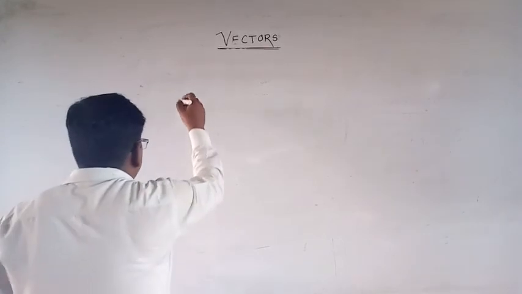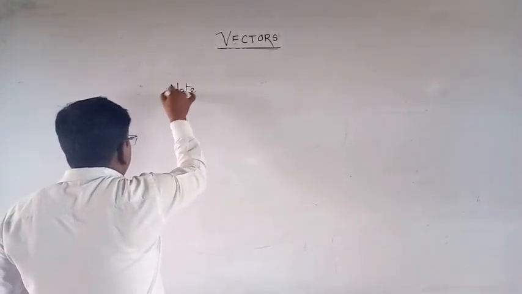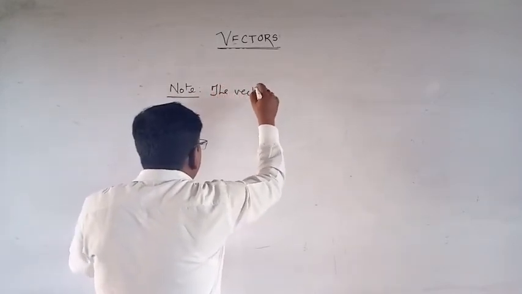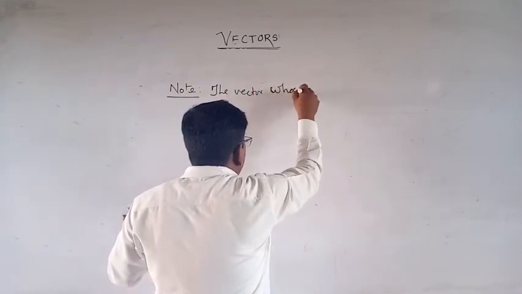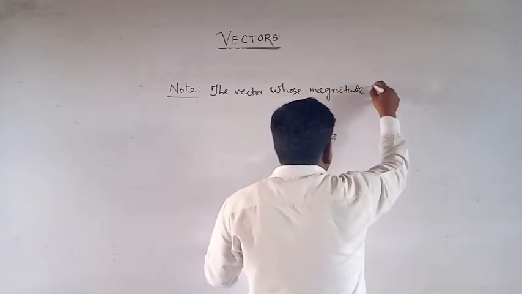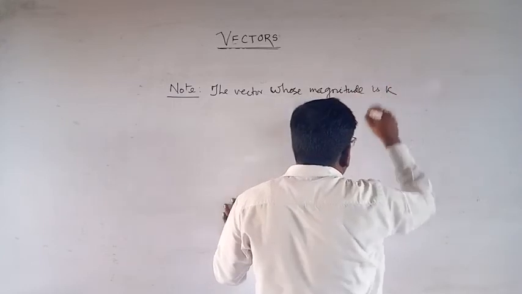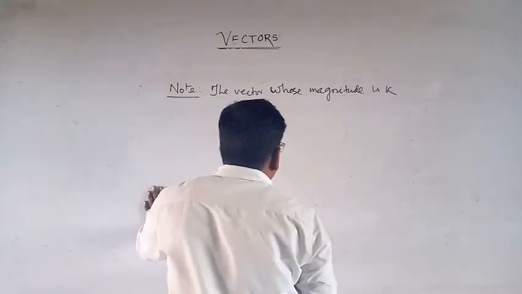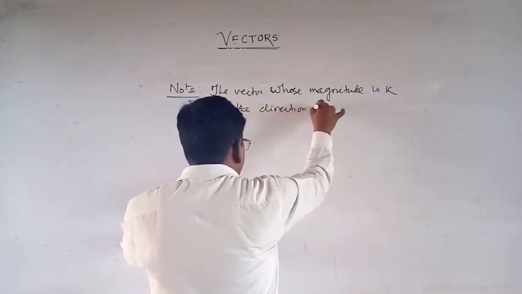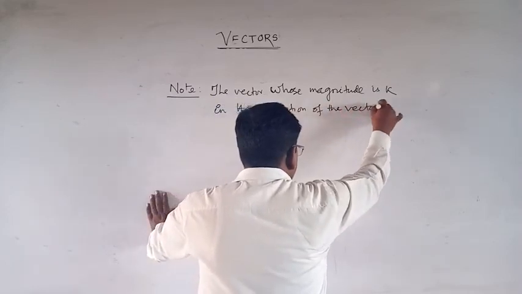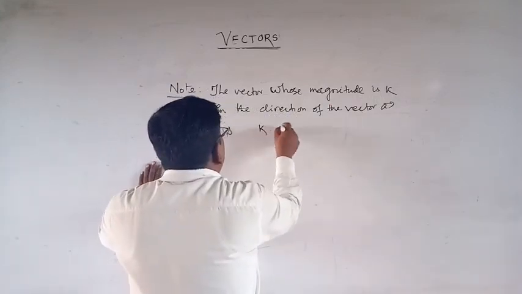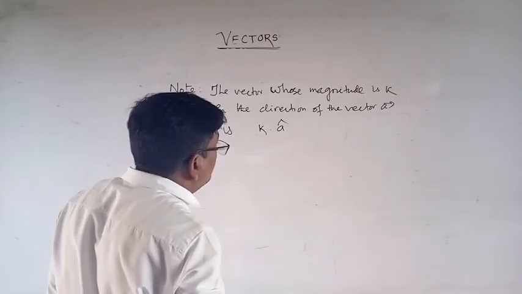Notes. The vector whose magnitude is k in the direction of the vector A is what? k into the unit vector of A.